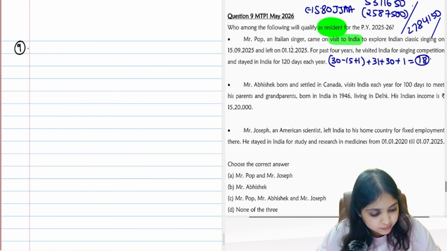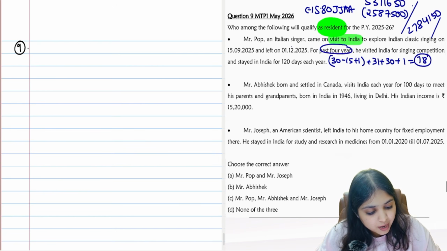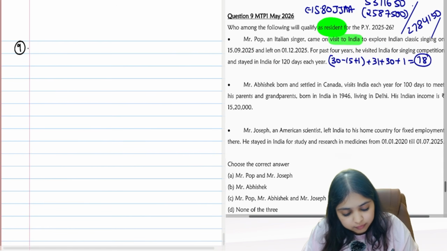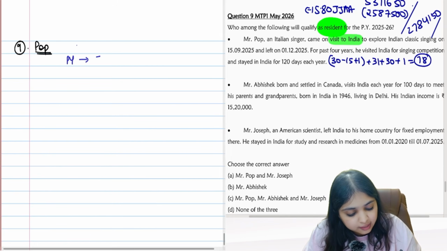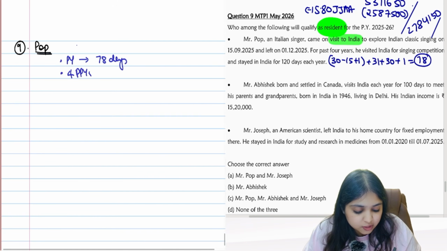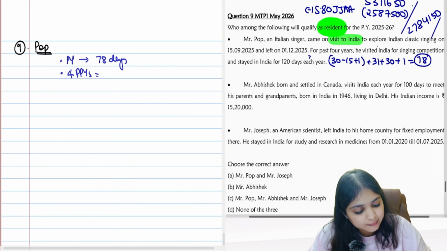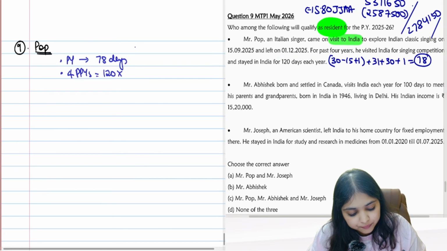78 days he has lived in India. Then in the past 4 years, he visited India for a singing competition and stayed in India for 120 days each year. So if I write over here, Mr. Pop, in the previous year he has stayed in India for 78 days. And in the 4 preceding previous years, the question is saying he came to India for 120 days every year. So in the last 4 years he stayed in India for 480 days.